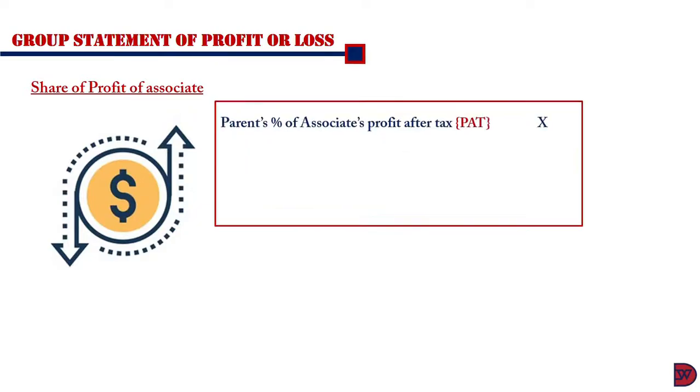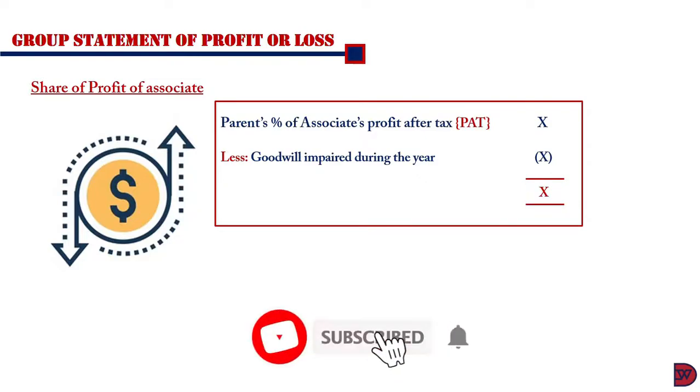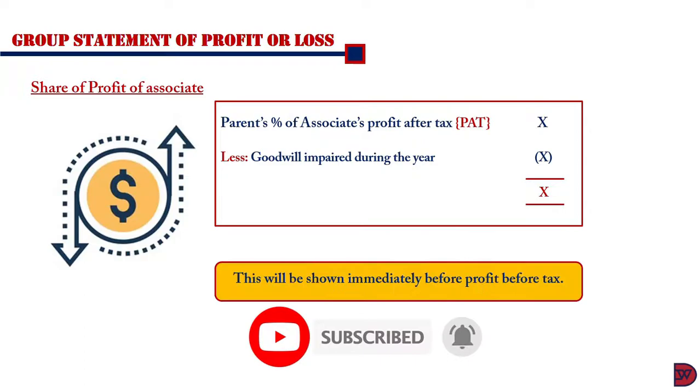The share is going to be calculated as follows. We pick the parent's percentage of the associate's profit after tax. Then if there is any goodwill impaired during the year, what we saw previously in the group statement of financial position, we will deduct it from this figure, which is going to give us the amount to be recorded in the group statement of profit or loss. So this figure will be shown immediately before profit before tax.